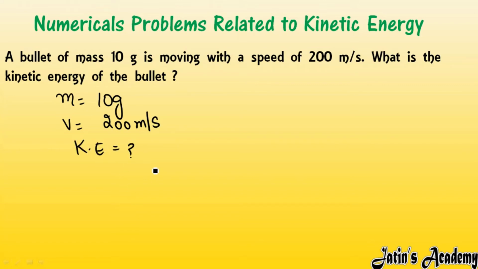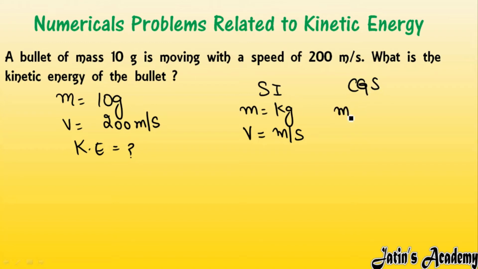Okay. So in order to calculate the kinetic energy, either we can get the answer in the SI unit system or we can calculate the answer in the CGS unit system. According to the SI unit system, mass should be in kilogram and velocity should be in meter per second, and in the CGS unit system, mass should be in gram and velocity should be in centimeter per second. Like this you have to convert the units.